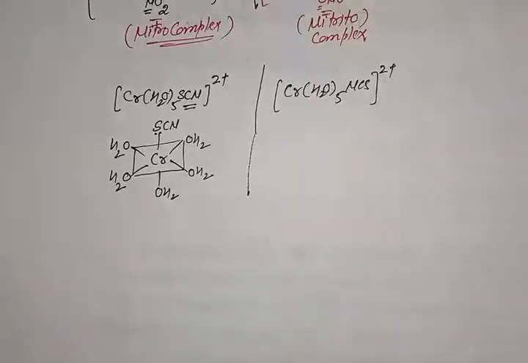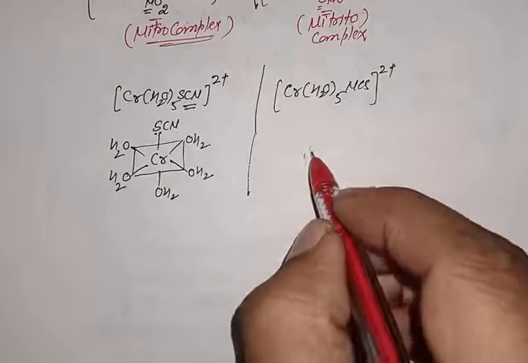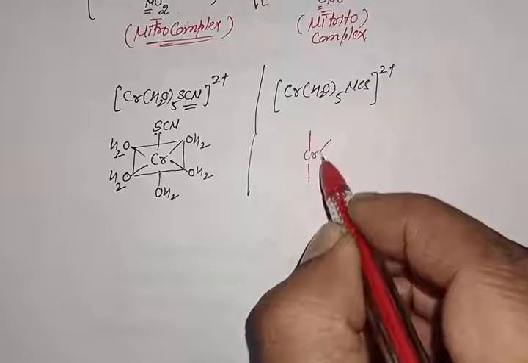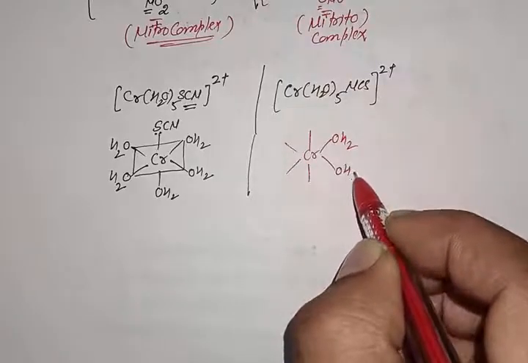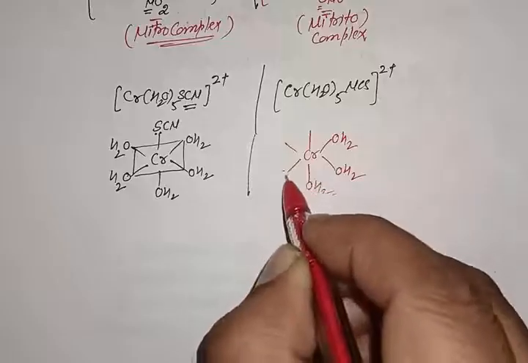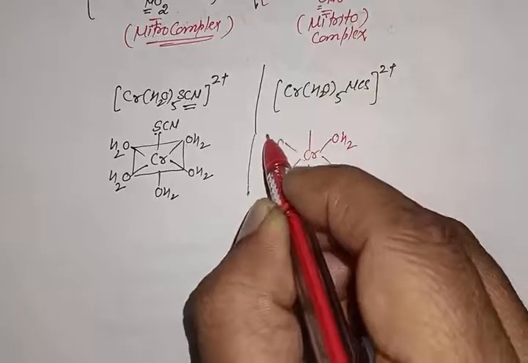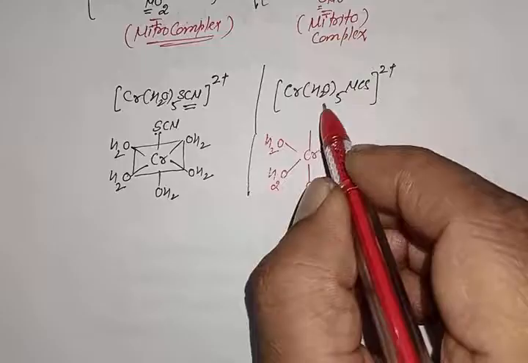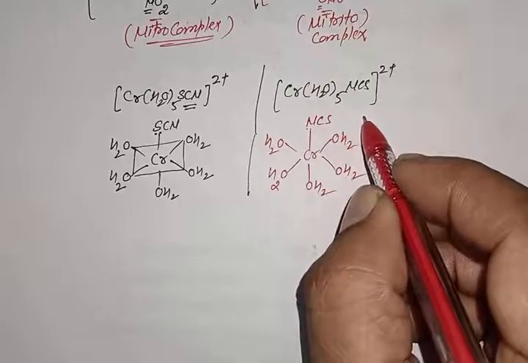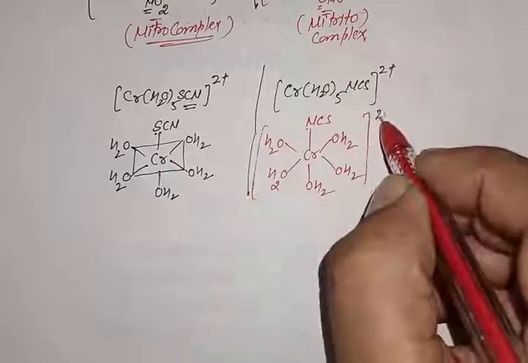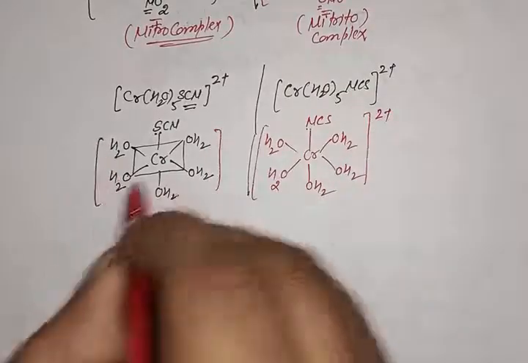Similarly in the second complex, in the center metal Cr is present and 5 H2O molecules are attached to the Cr metal. At the sixth position there is N, nitrogen is the donor site of this thiocyanato ligand, and the overall complex has +2 charge.